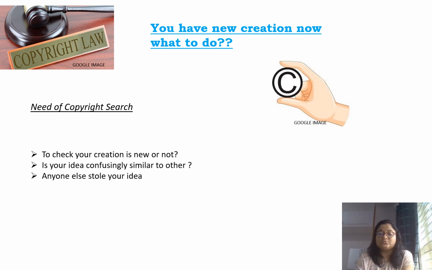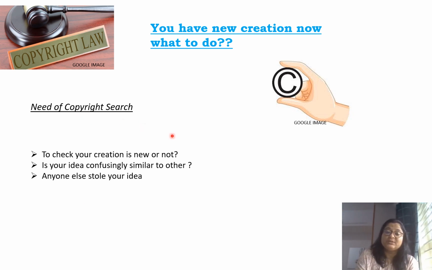First we will go through the copyright search. So what is a copyright search and why do we need it? A copyright search is basically to search creative works, like books, dramas, movies, which are already published, so that you can see whether your work is new or not, or is it already published, or are you infringing someone else's work. That is basically a copyright search.